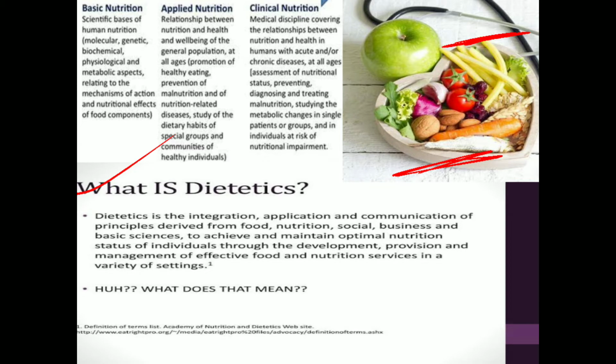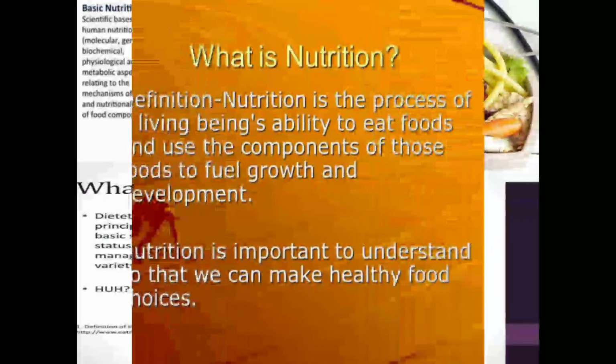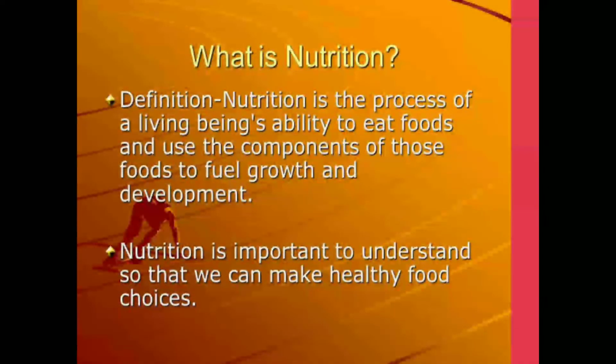Okay, so in the nutrition field, we have so many fields. And in medical nutrition we basically have these two fields, that is applied nutrition and clinical nutrition. Clear?